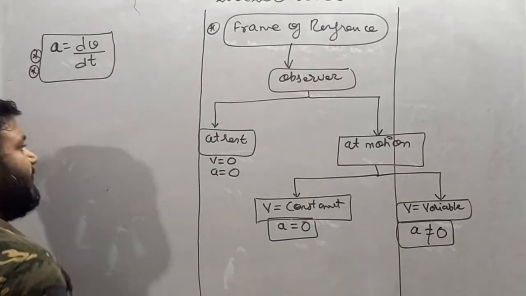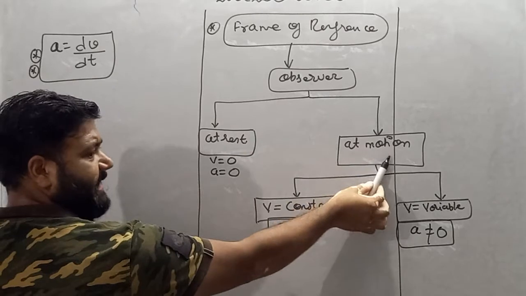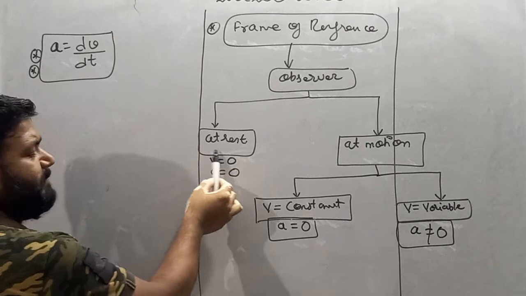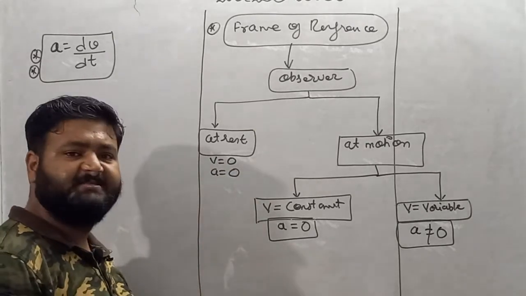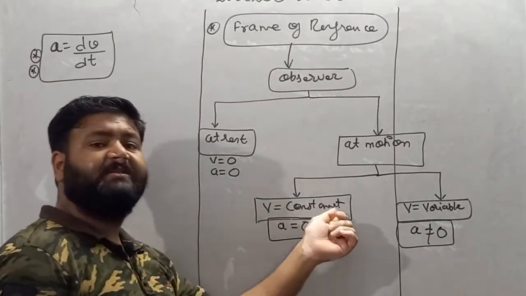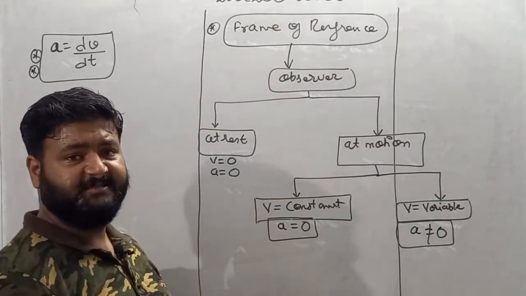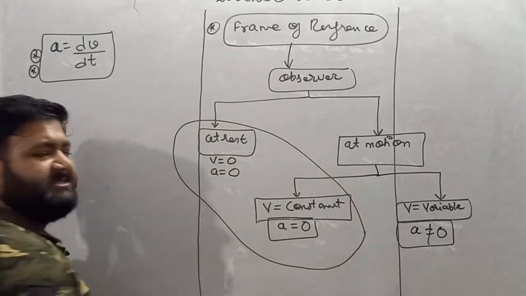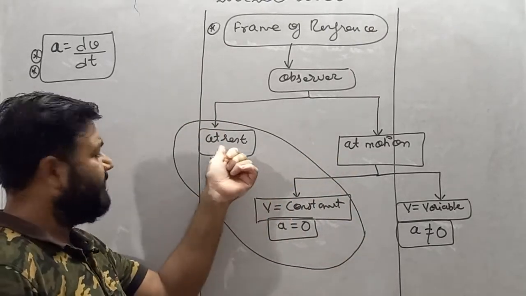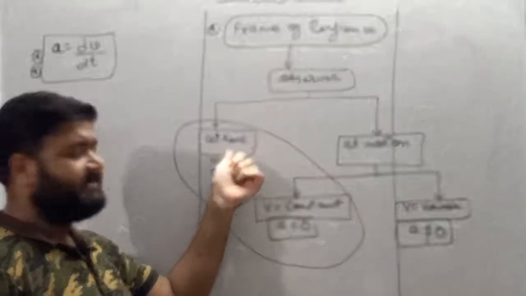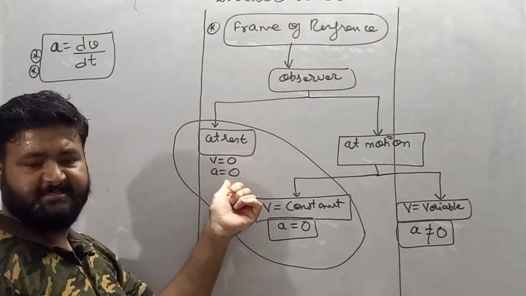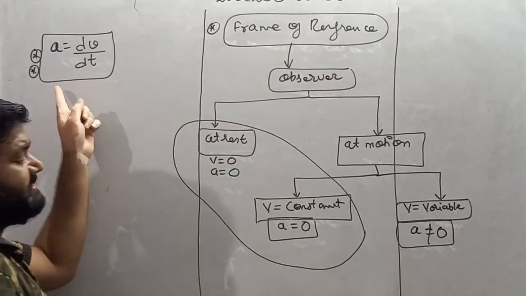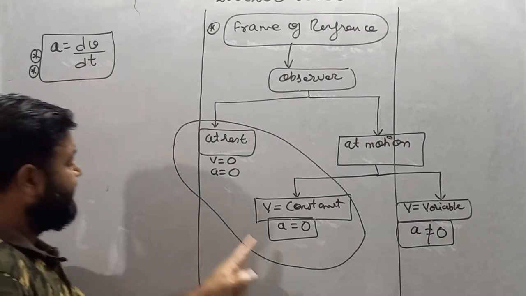Now see, my dear student, observer at rest, in motion with constant velocity, with variable velocity. When the particle is at rest, then acceleration is 0. And if the particle is moving with constant velocity, then also acceleration is 0. So we can say these two conditions are similar, because in both conditions acceleration is 0. If the observer is at rest, velocity is 0, so acceleration is 0. And if it is moving with constant velocity, velocity is not changing, hence acceleration is 0.